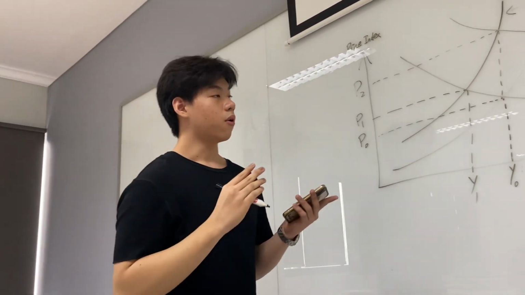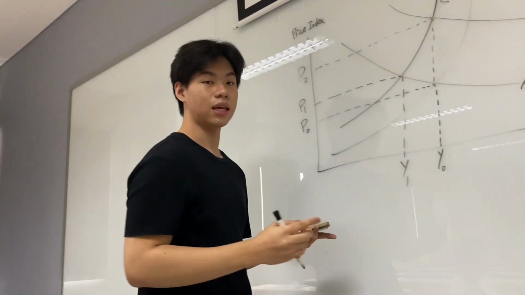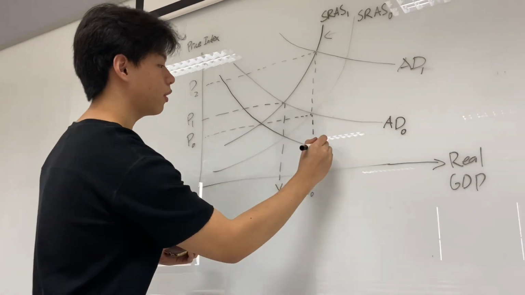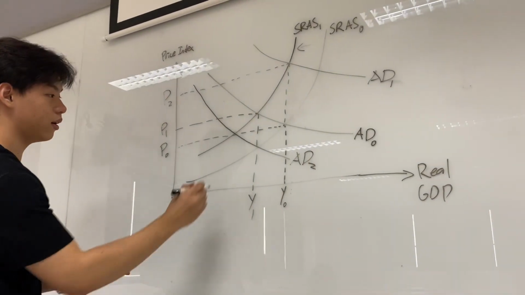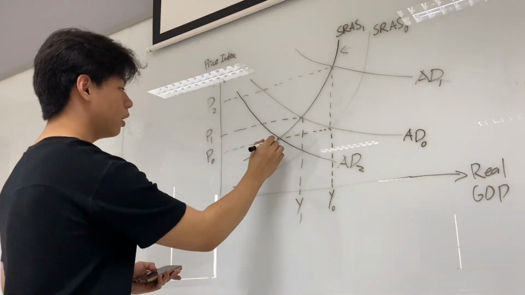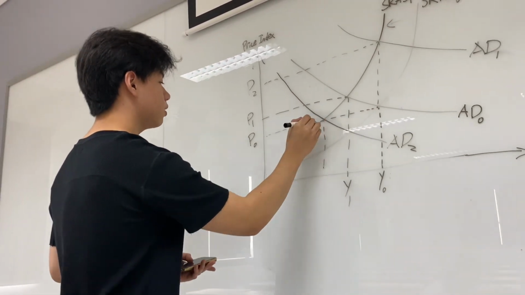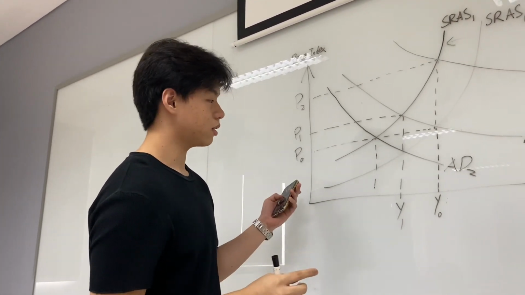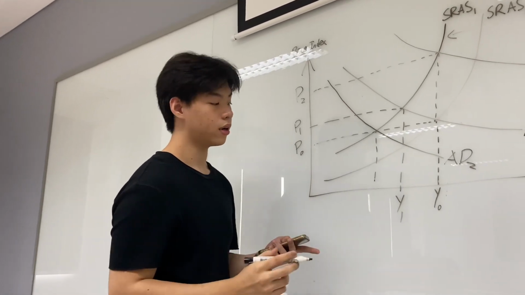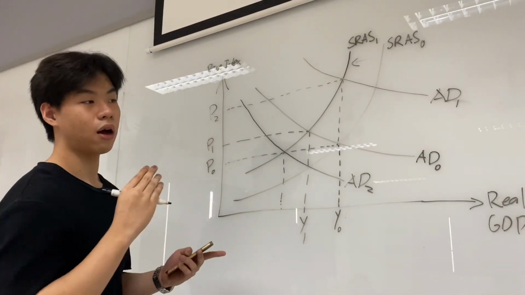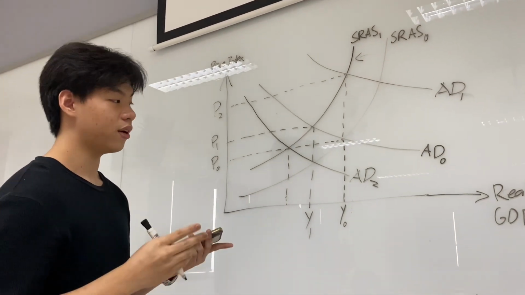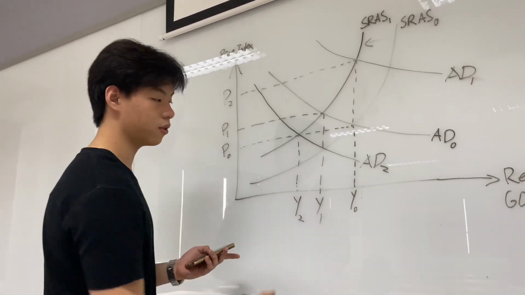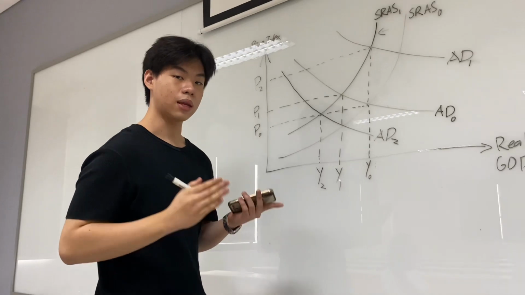Now, the government can choose to fix its inflation, which causes the aggregate demand to shift to aggregate demand 2. From here, the price index stays the same as the initial price index, which is P0, but however, imposing a contractionary policy will cause the GDP to decrease to Y2, therefore causing the economy to fall into a recession.